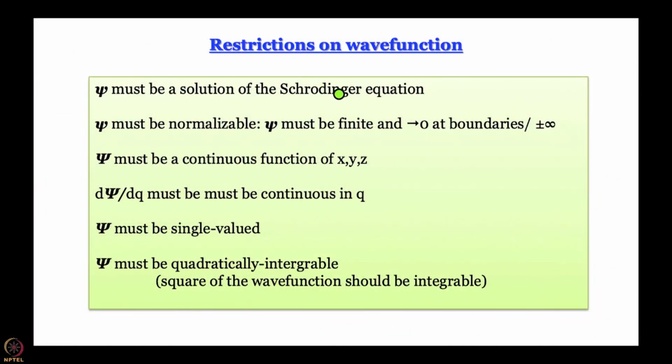What we see about the wave function, this enigmatic wave function that we are talking about in this module, is that first of all, of course, it is a solution of Schrödinger equation. Now we bring this condition that it has to be normalizable. Psi must be finite and it must tend to 0 at boundaries. Boundaries can be at plus minus infinity. It must be continuous. Well, these two basically mean the same. Here we have written x, y, z, here we have written in terms of q, must be single valued and should be quadratically integrable.